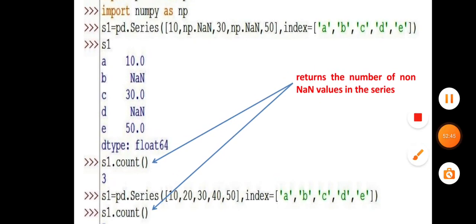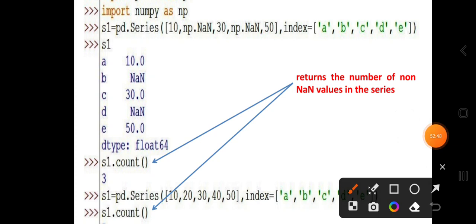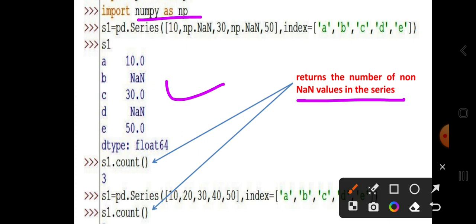The count method returns the number of non-NaN values. Here a series is created with NaN values, and for inputting NaN, the NumPy library is imported. Here two NaN values are added.